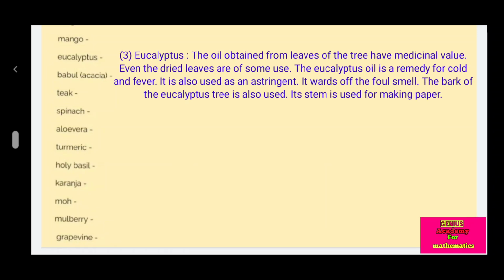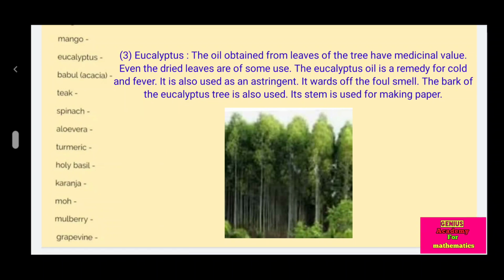Eucalyptus. The oil obtained from the leaves of the trees has medicinal value. Even the dried leaves are of some use. The eucalyptus oil is a remedy for cold and fever. It is also used as an astringent. It wards off foul smell. The bark of the eucalyptus tree is also used. Its stem is used for making paper.